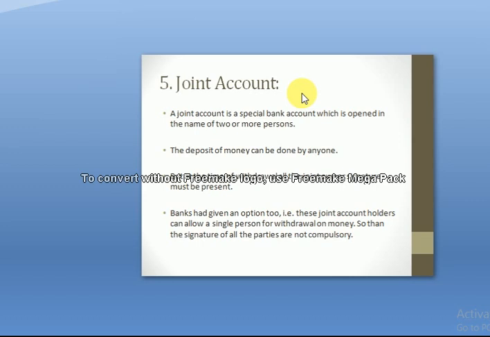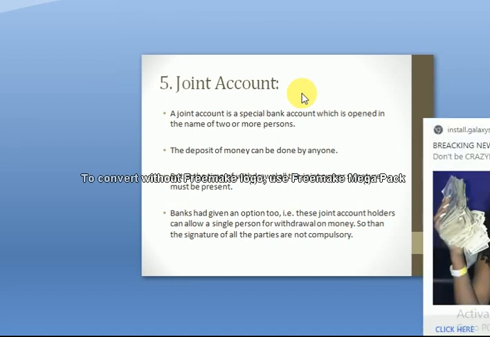For what purpose is this account opened? For control purposes. Mostly in businesses, joint accounts are opened for controlling purposes, so that the owners, co-owners or partners know about all the cash transactions from the bank side.